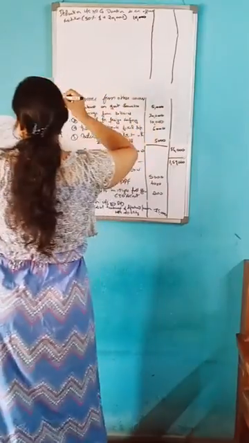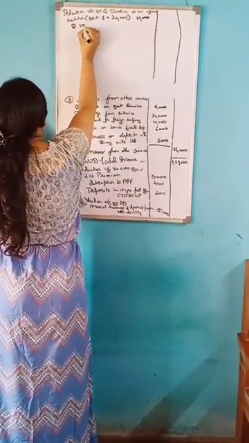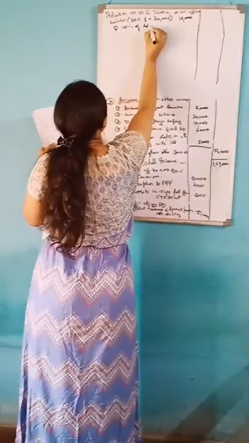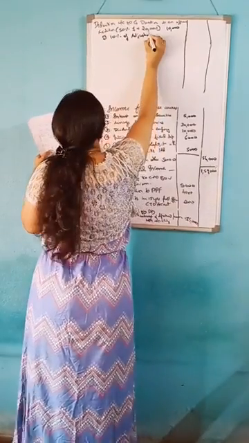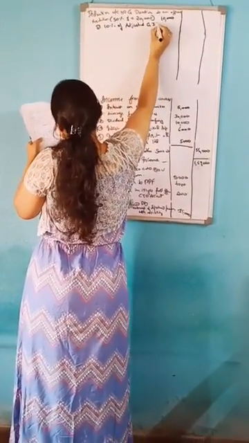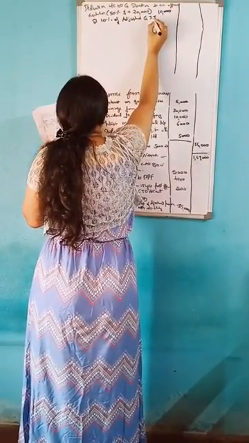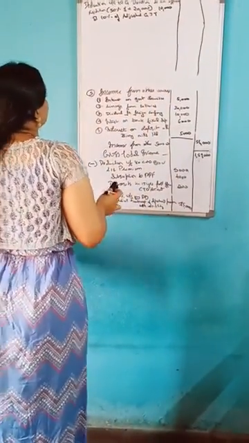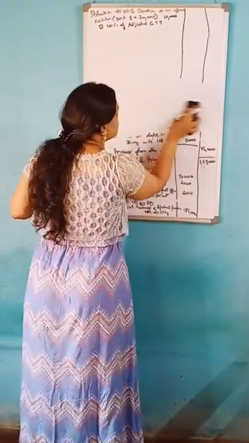After that, or 10% of adjusted gross total income. So we should calculate here the adjusted gross total income. I will wrap here because there is no space.